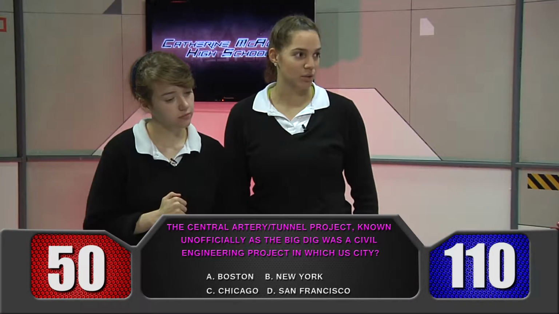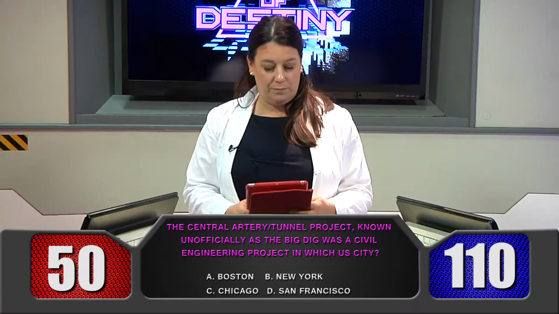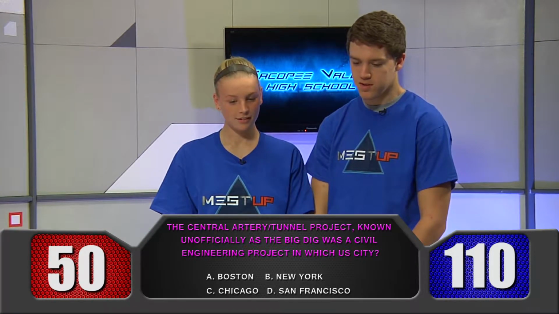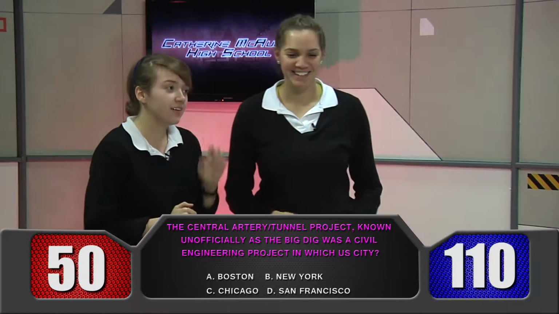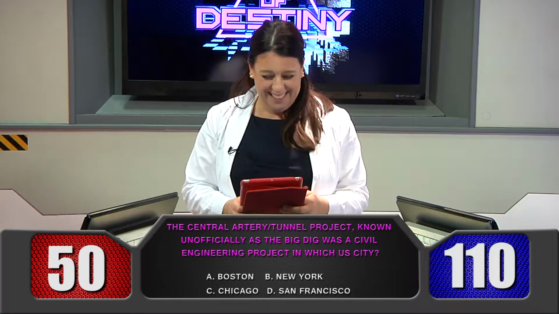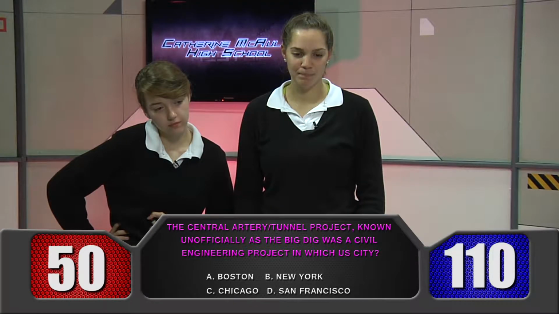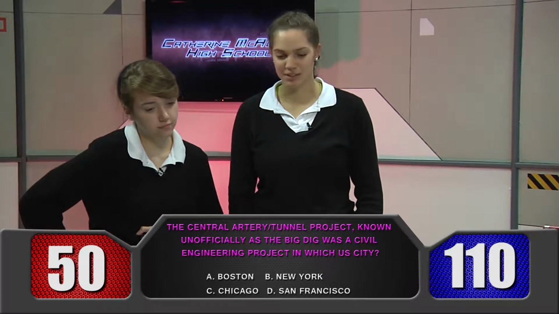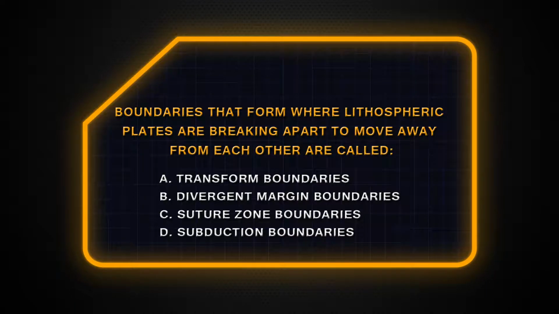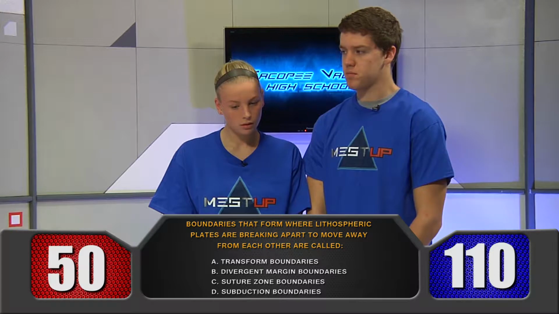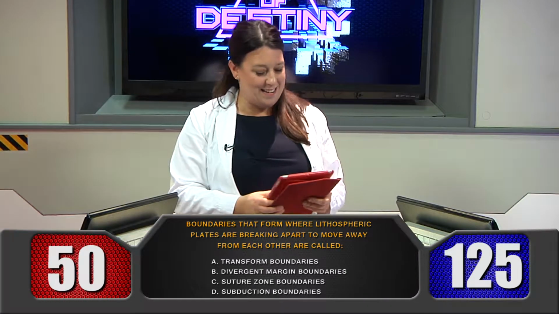Red team. B, New York. Incorrect. And blue team. D, San Francisco. Incorrect. The correct answer is A, Boston. Boy, we're showing our age. All right, so red team, we're over to you. Your choice. Science for 15. Boundaries that form where lithospheric plates are breaking apart to move away from each other are called what? Blue team. B, divergent margin boundaries. Correct.